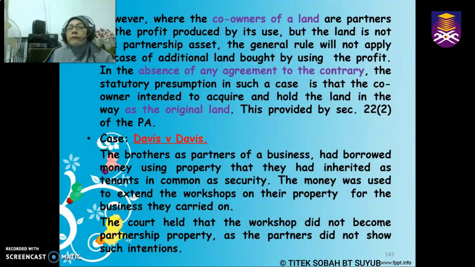Let's have a look at the case of Davis versus Davis. This involves two brothers who inherited a property from their father. What they did was extend the workshop on the property for the said business. Now the issue is whether this workshop is a partnership property or not. The court held there was no intention showing that this workshop is a partnership property.